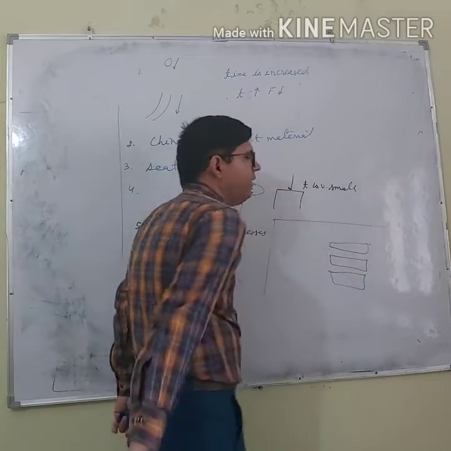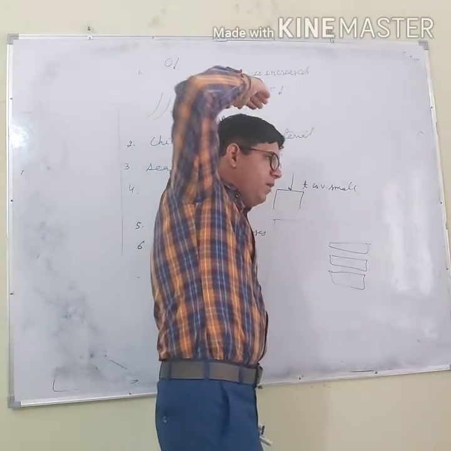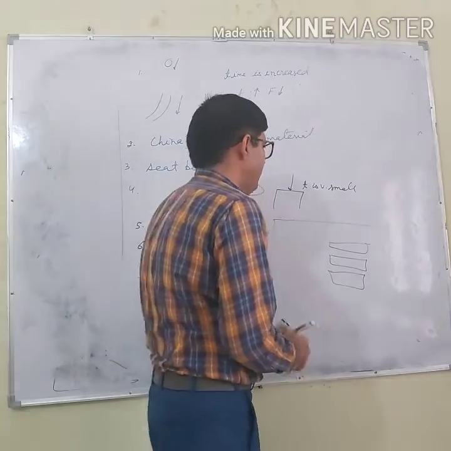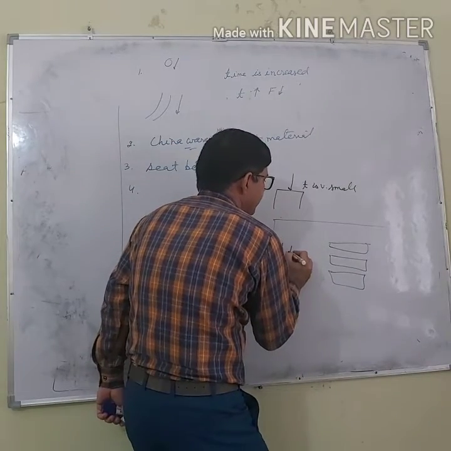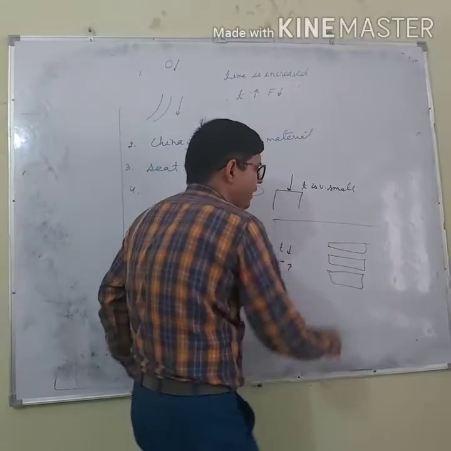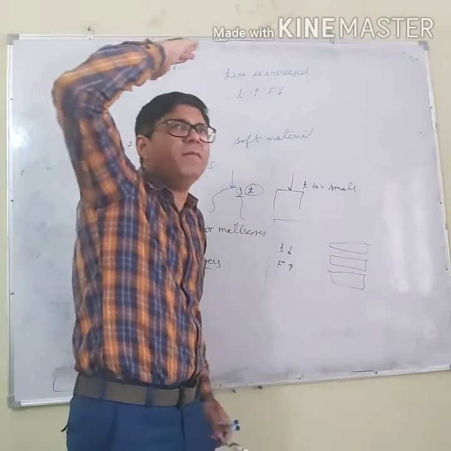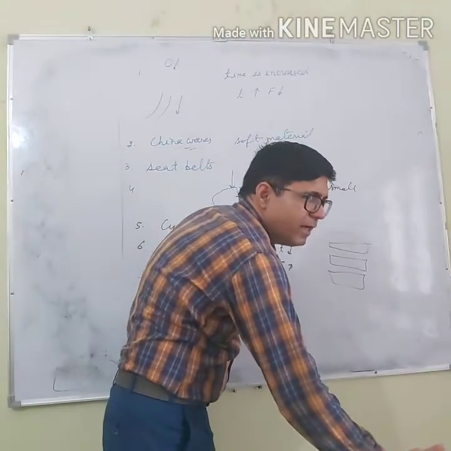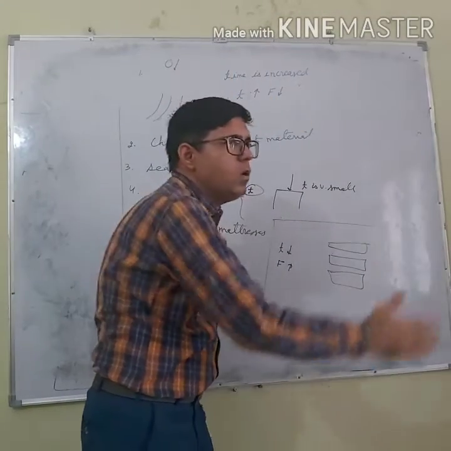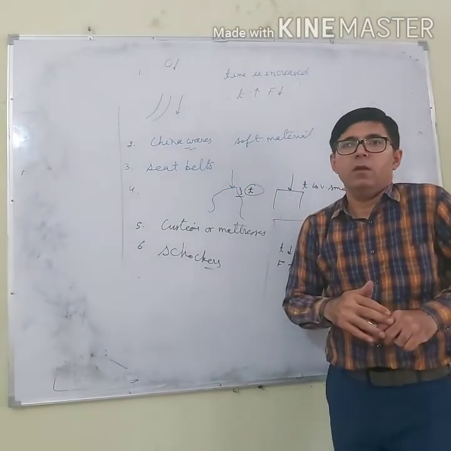These are a number of tiles. If a karate player hits the tiles in a very small time, what happens? If t is decreased, force is increased, then his hand will hit with a greater force on the tile. What will happen? These tiles will break. But if he hits the tiles in a large time, in this case force will be small, and in the other case, force will be more because time is small.